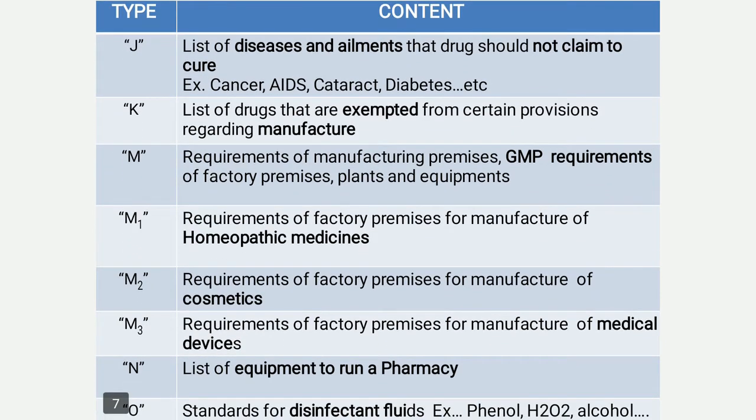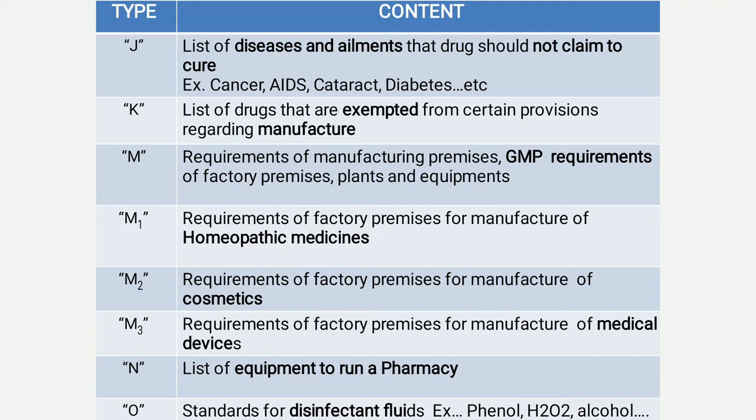Schedule J includes the list of the diseases and ailments that drugs should not claim to cure. Example, cancer, AIDS, cataract, diabetes, etc. Schedule K includes the list of the drugs that are exempted from certain provisions regarding manufacture. Schedule M includes the requirements of manufacturing premises.